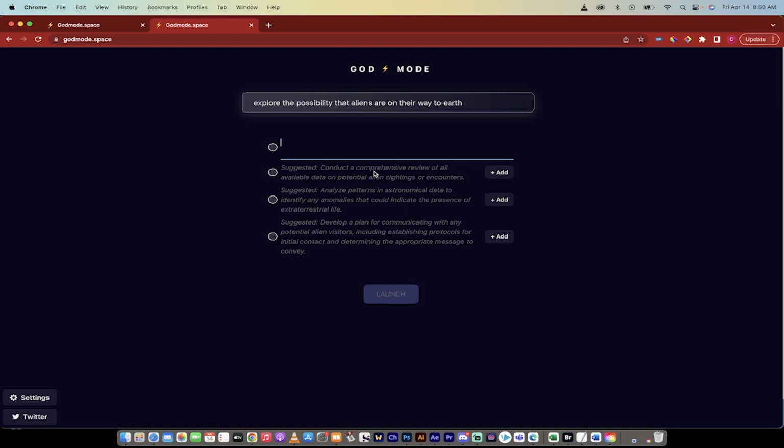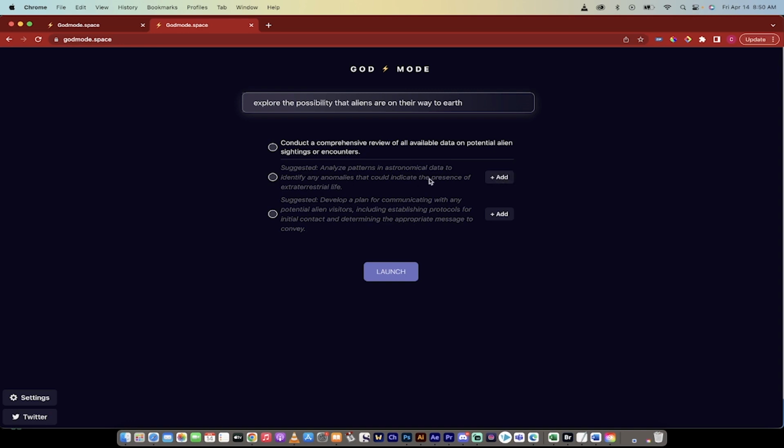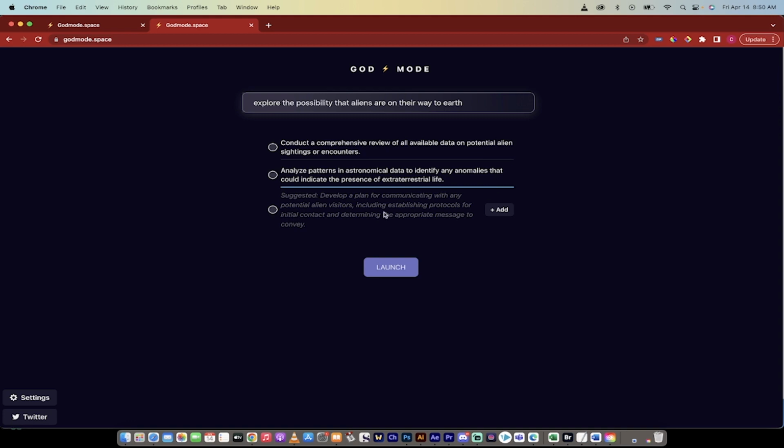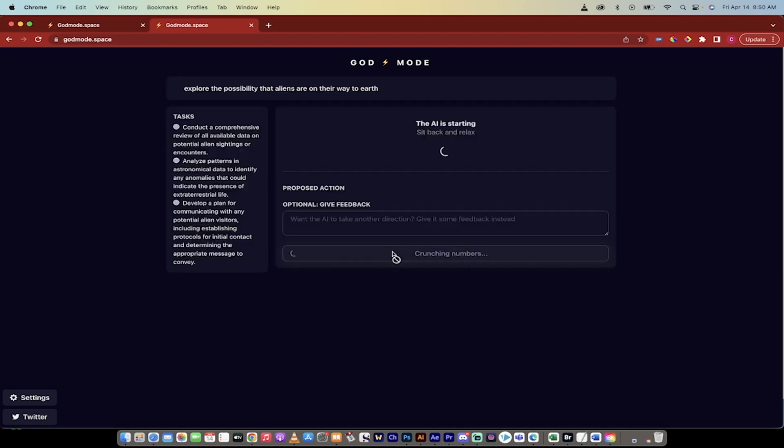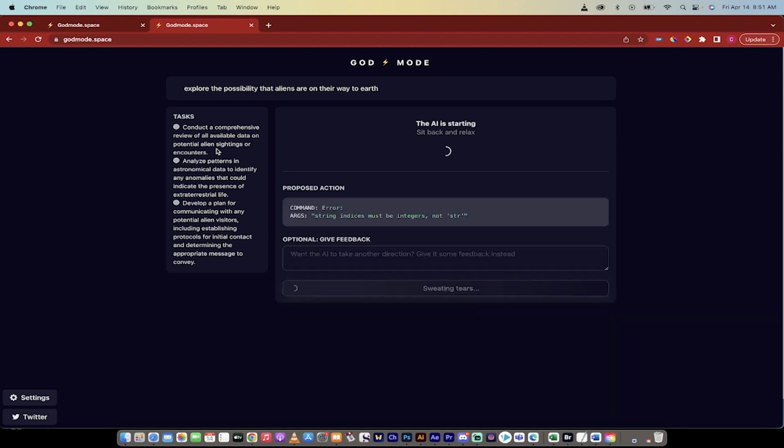So the first one is conduct a comprehensive review of all the available data. Okay, that sounds good. Analyze patterns in astronomical data to identify. Okay, yeah, that sounds good. Develop a plan for communicating with any potential alien visitors. Hell yeah, we're going to talk to them. We're going to select them, and then we are going to click launch. When you do that, as I showed you on the other screen, you're going to see under the tasks here that it has set up those 3 tasks, and then it's going to start giving us suggestions and automating this to some degree.